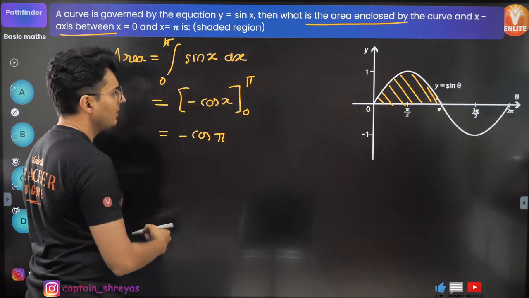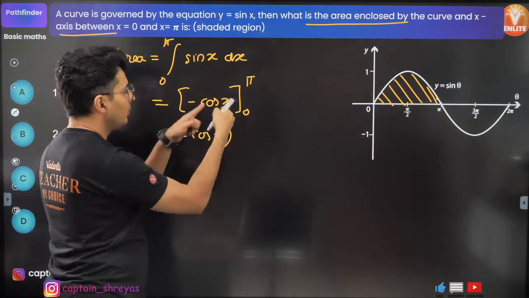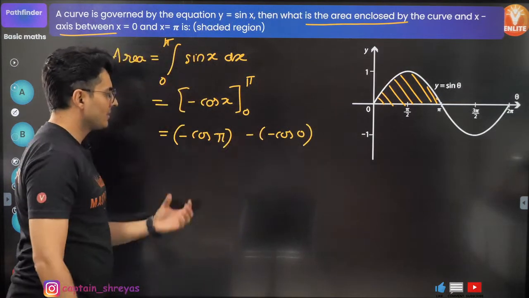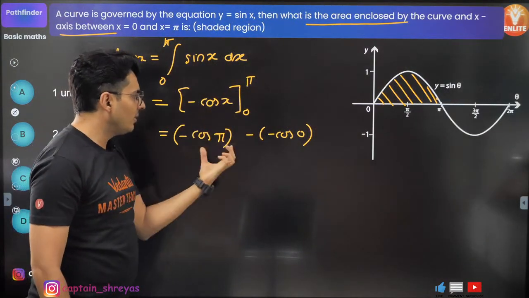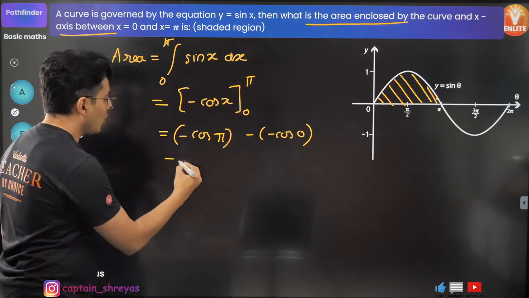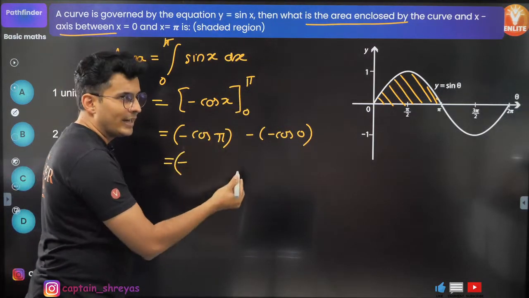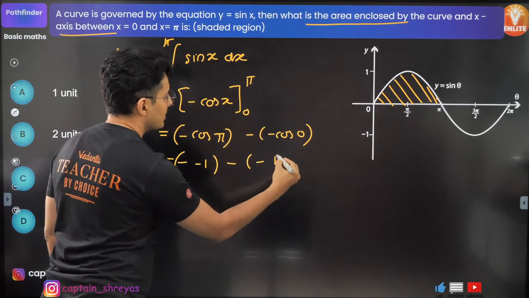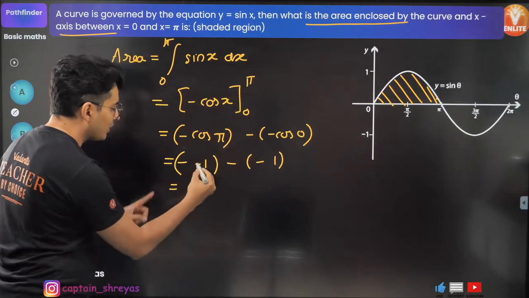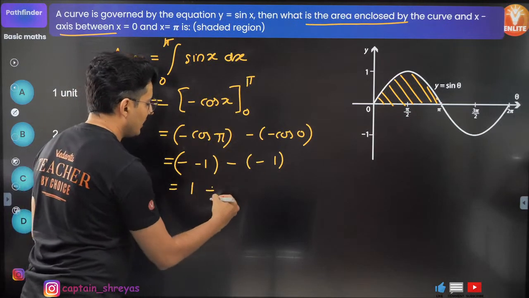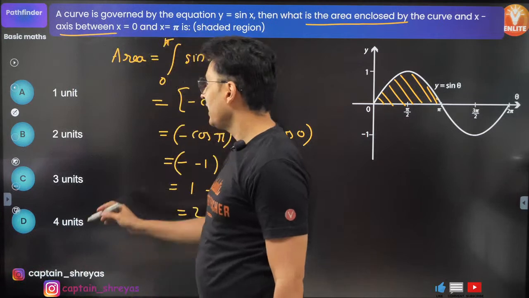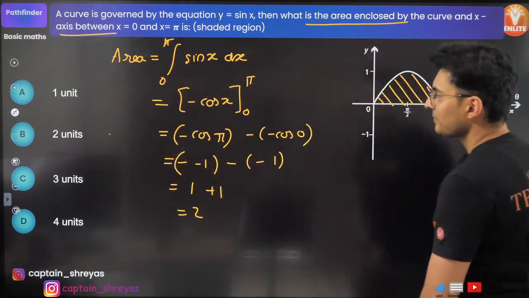So it will be minus cos pi over here. Okay, this is one term. Then put 0, so minus cos 0. And then put minus, put this value, and then subtract the 2. So cos of pi, cos of 180 is minus 1, minus cos of 0 is just 1. So minus of minus 1 is plus, minus minus plus, so this will just become 2. This is something which you should know. Option A, no, it is option B, guys.